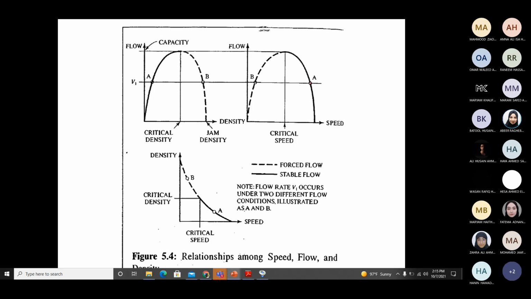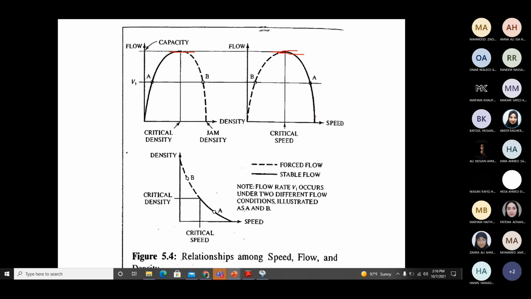So if I can find out the value of critical density and critical speed, then I can put these values in the equation and find out the capacity. To find out the critical speed and critical density, I must look at the shape of the graph when capacity happens. Capacity means the maximum point of the curve. Whenever you reach the maximum point, the slope becomes equal to 0. For any curve, when you reach the maximum or the minimum point, the slope becomes equal to 0.